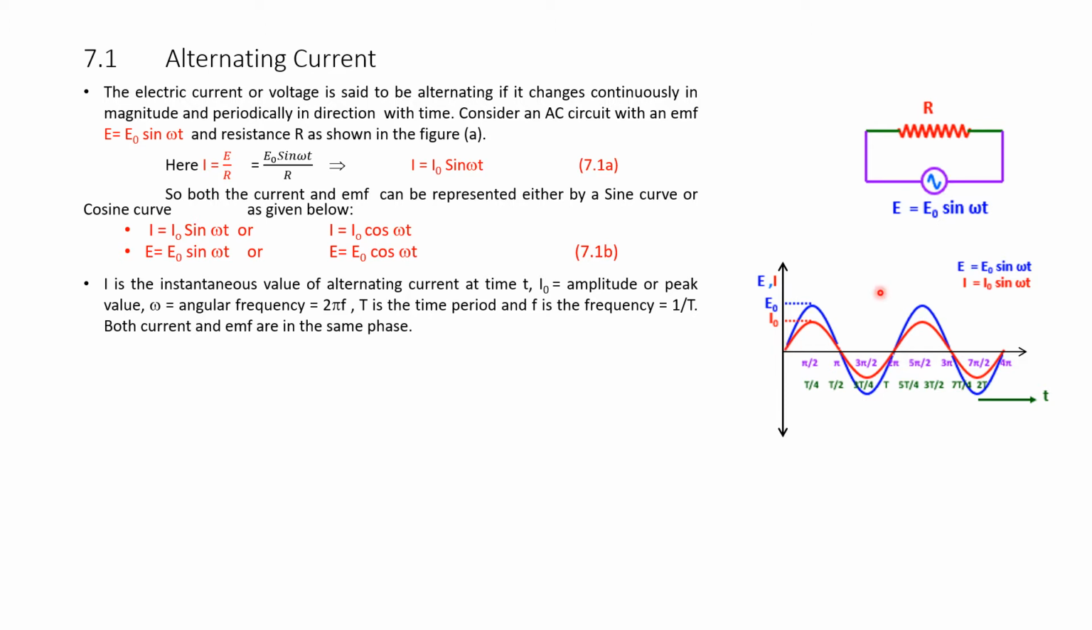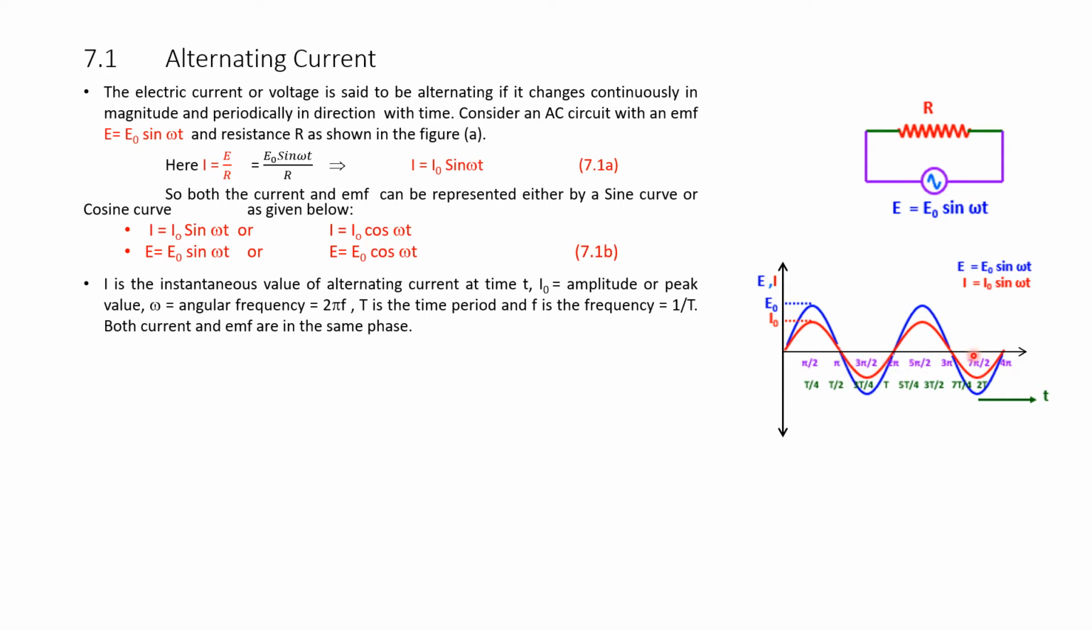And then when omega t equals 90 degrees, you know sin 90 is 1. Therefore, it reaches the maximum value, that is the peak value here. Again after 180 degrees, sin 180 is 0. Therefore, E is equal to E naught times 0, which is 0. These equations are given here.